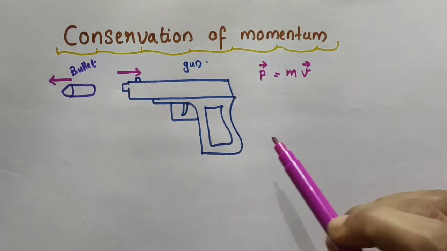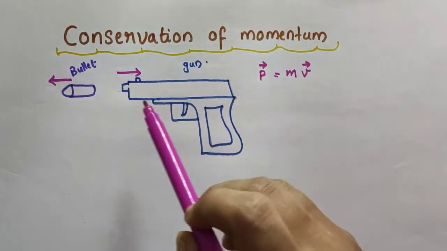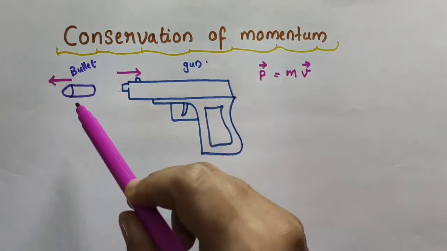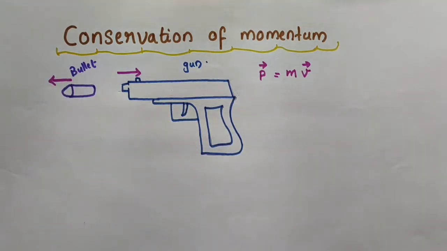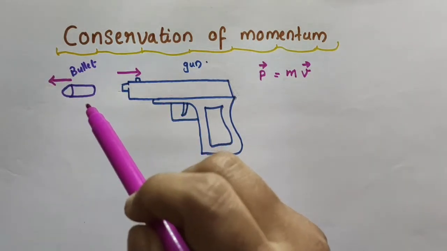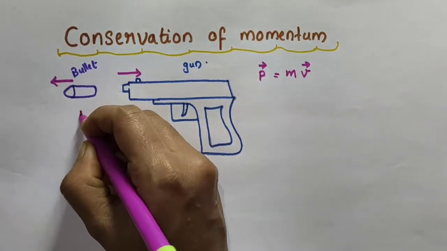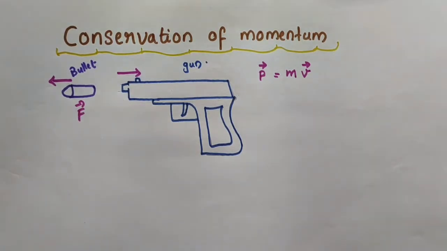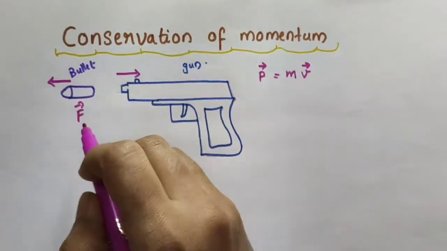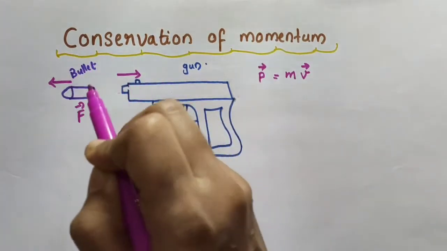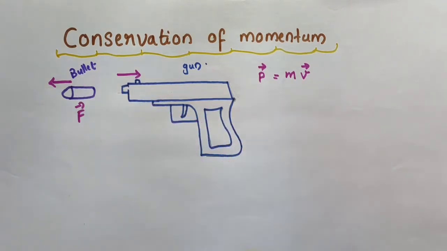Now, consider an example of a bullet fired from a gun. When it is fired, the bullet moves forward, no? That is, the gun exerts a force on the bullet. Let the force on the bullet by the gun be vector F. So, vector F is the force on the bullet by the gun. The bullet moves forward. Why? Because the gun exerted some force on the bullet. So, let vector F be the force on the bullet by the gun.